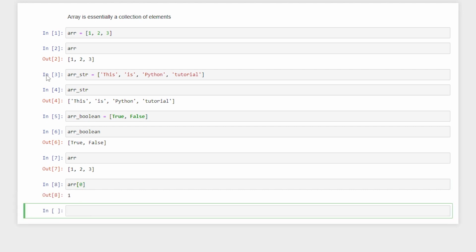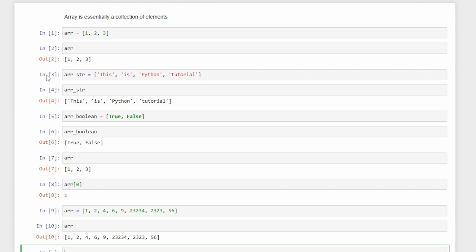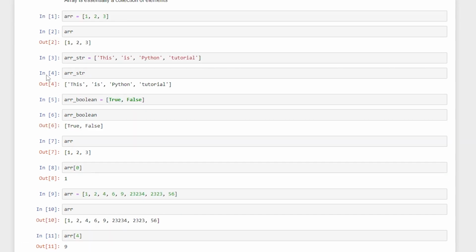Okay, so if you want to call the first element, you have to say array[0]. I can also have an array of very random numbers, not just sequential, something like this. So this is my array, and if I try to call array[4], which is essentially going to be the fifth element, since it starts from 0: 0, 1, 2, 3, 4. So when you reach index 4, it is the fifth element, which is 9